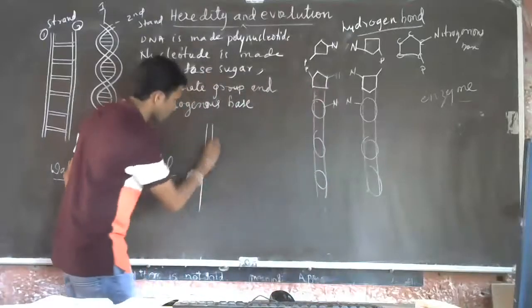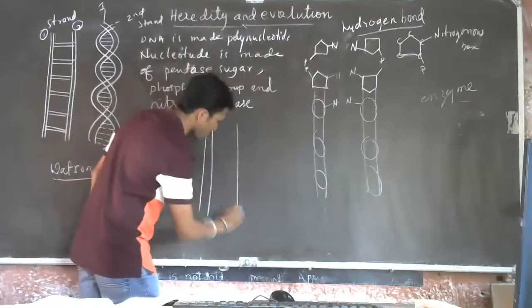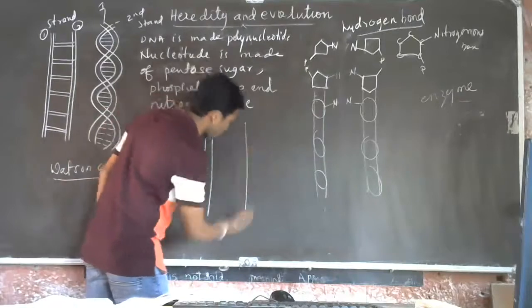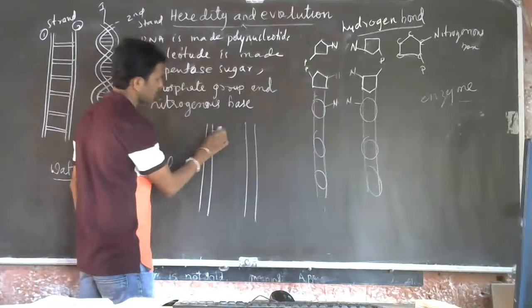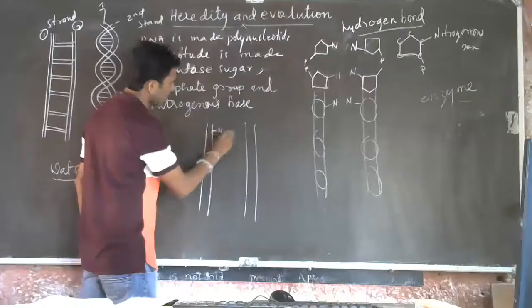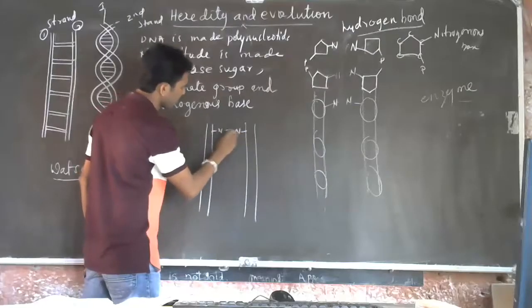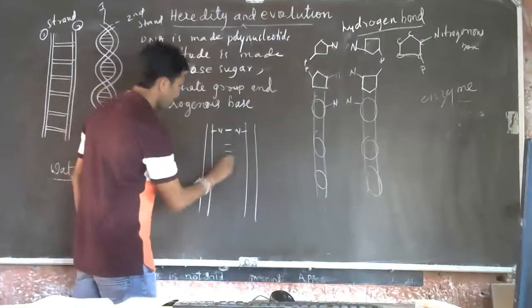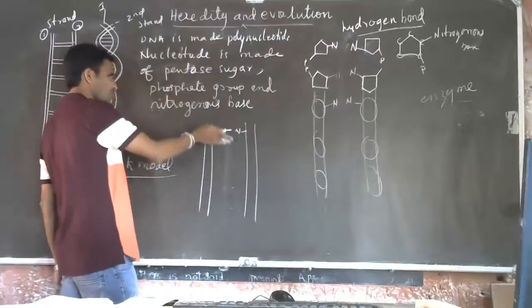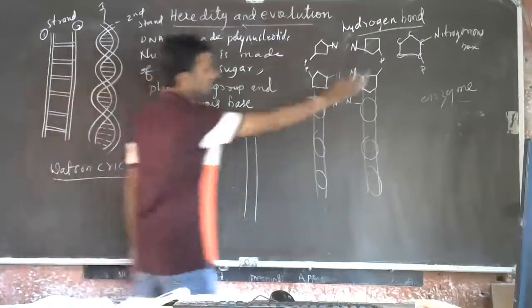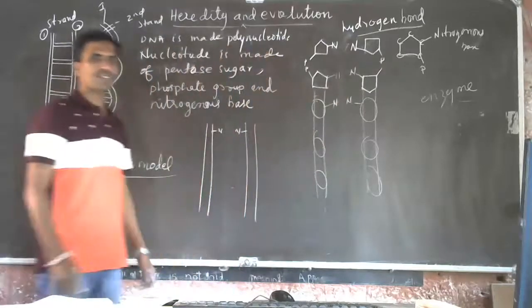This is one polynucleotide and this is another. These are connected by the nitrogenous bases, as I told you. In between, there is a bond. This hydrogen bond will break with the help of enzymes present in the cell.